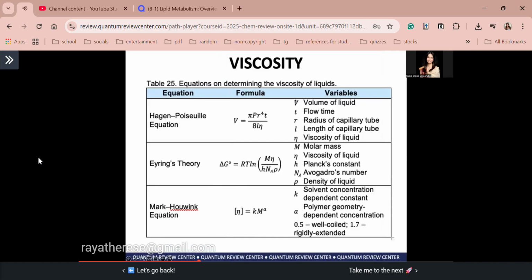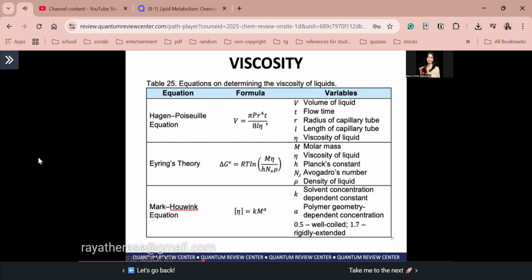Now, these equations here show the equations on determining the viscosity of liquid. So we have 3 equations, guys. We have to memorize this, okay? Baka lumabas sa board. So usually, guys, yung lumalabas sa board ay itong first 2 equations. So for the first equation, the Hagen-Poiseuille equation, it describes the viscosity of a fluid as it flows through a capillary tube. Guys, ang capillary tube nyo, it is narrow, right? So again, it describes how viscosity affects the fluid flow through a narrow capillary tube and shows that the flow rate is inversely proportional to the viscosity.